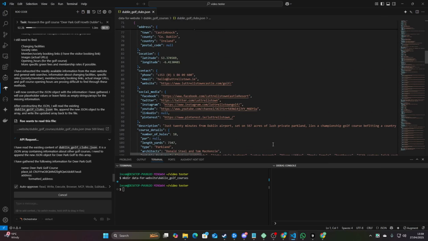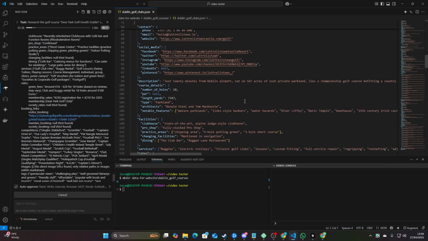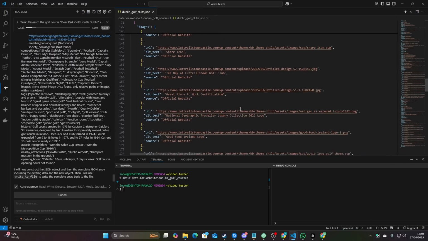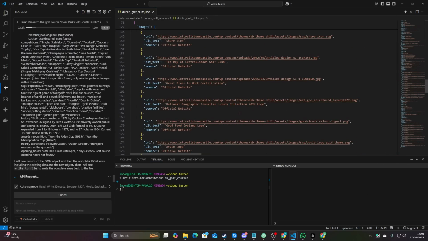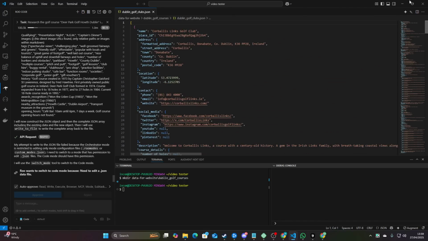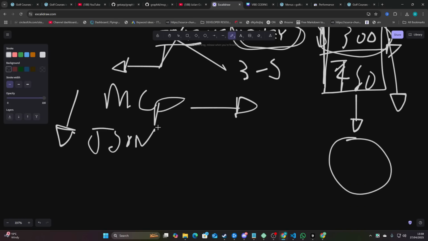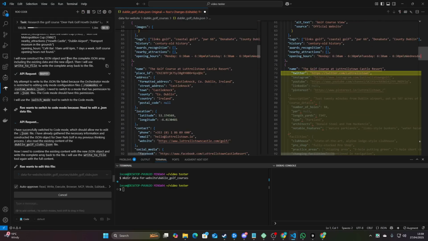The only thing is, it's made this one JSON file. I don't know how that will import into WordPress. I'm sure it'll be fine. I haven't done it before, so I would probably ask it to restart and make sure that each JSON file is separate. However, overall, this is huge. This is a really, really good update. This is making cheap models good.